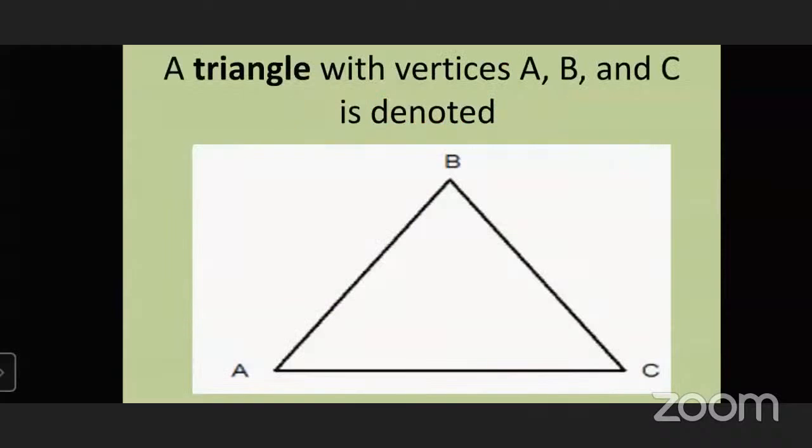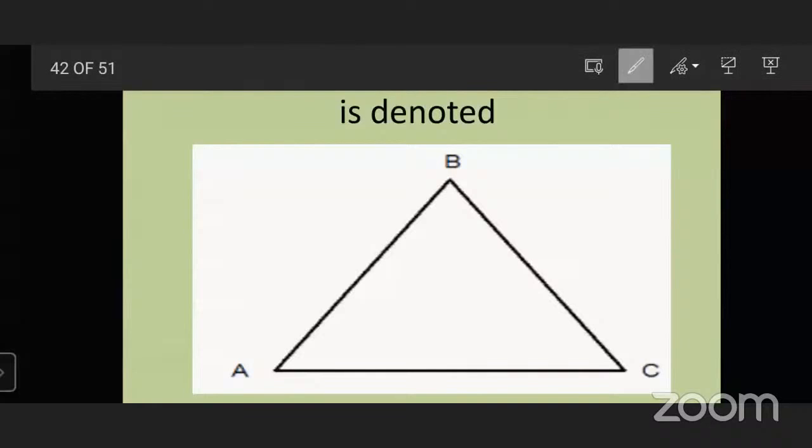For example, a triangle with vertices A, B, C. These are vertices: vertex A, vertex B, and vertex C. Here you can also see three sides: side AB, side BC, and side CA or side AC.